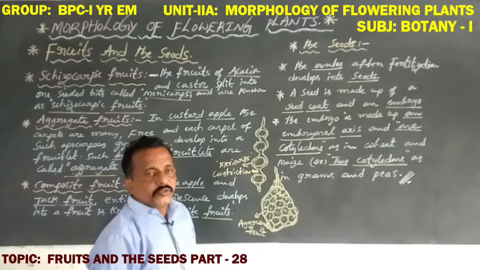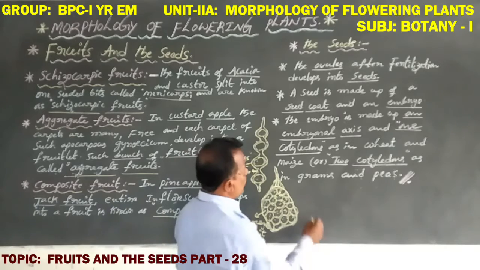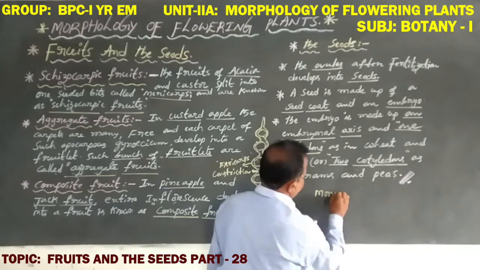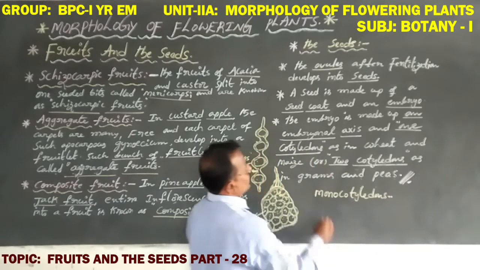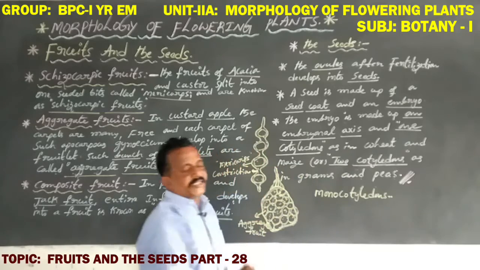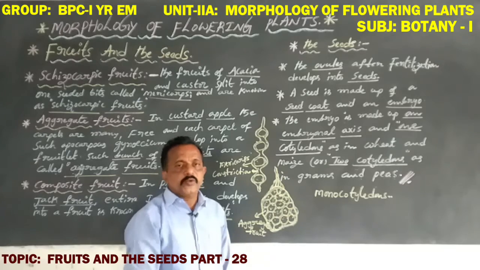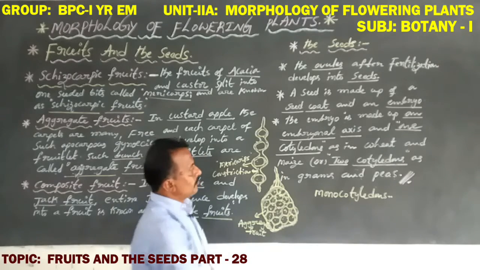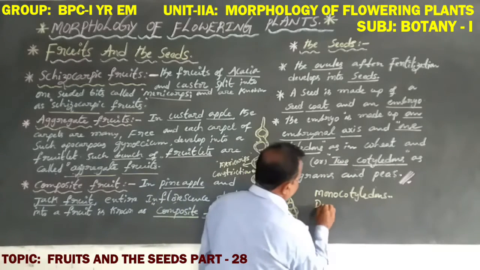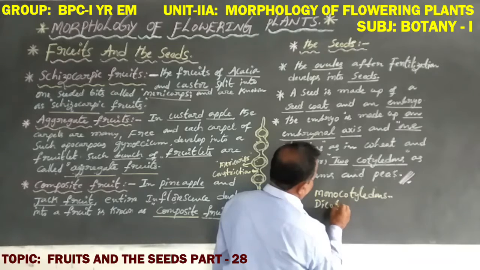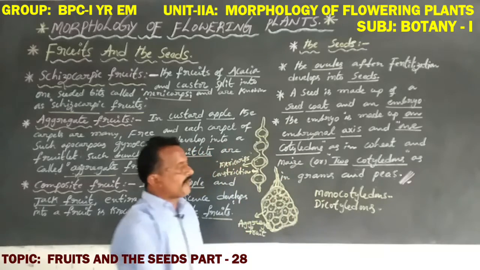The embryo with a single cotyledon is called monocotyledons, as in wheat and maize. Wheat, Telugu name goduma; maize, Telugu name jonna. Those containing two cotyledons are dicotyledons, as in grams and peas.